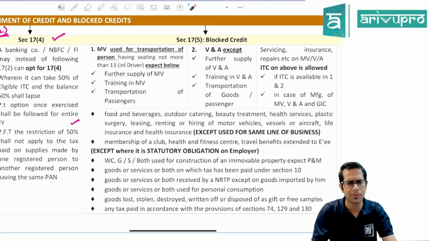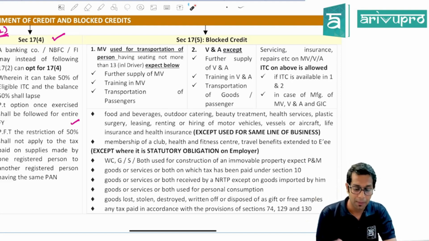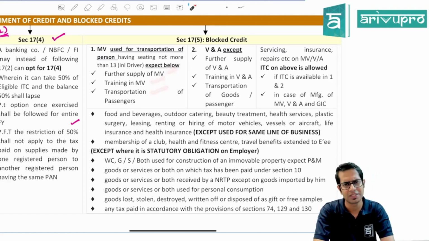So normally, if there is a motor vehicle which you are purchasing and whose seating capacity is less than 13 including the driver seat, you will not be able to take input tax credit. But on that motor vehicle, you will be allowed to take input tax credit if you are involved in the business of further supply of motor vehicle, training in motor vehicle, or transportation of passengers.